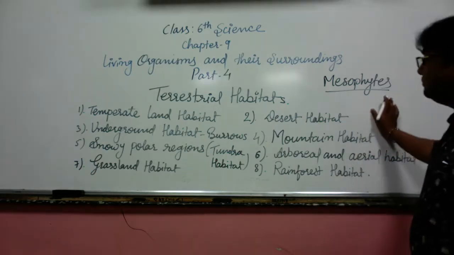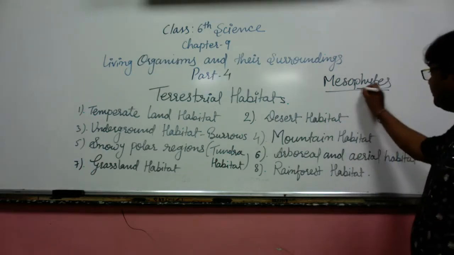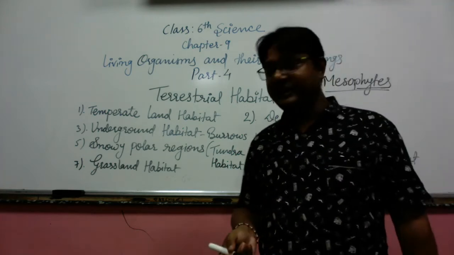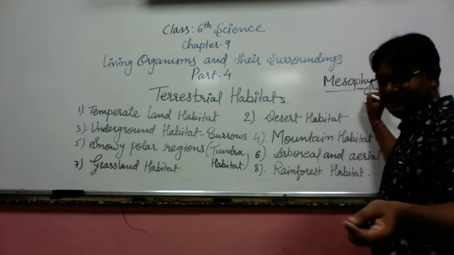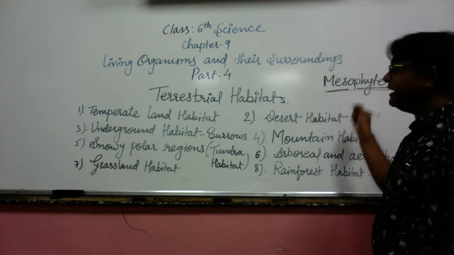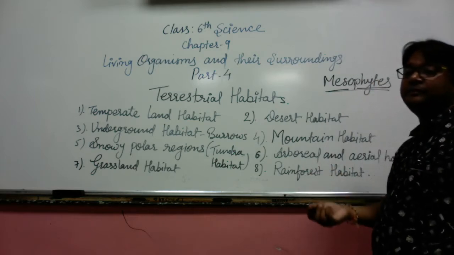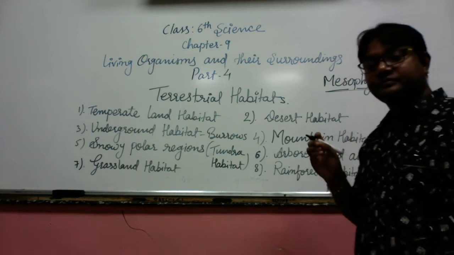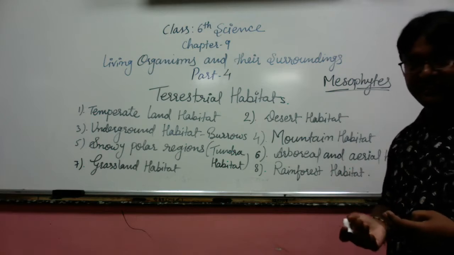These are plants; the word phyte is given to plants. So mesophytes are the plants living in normal temperature, or in moderating kinds of climatic conditions.